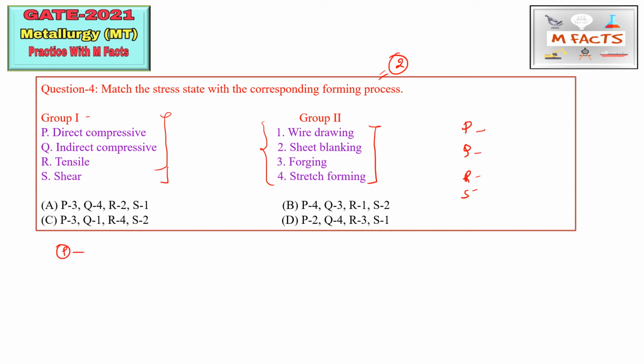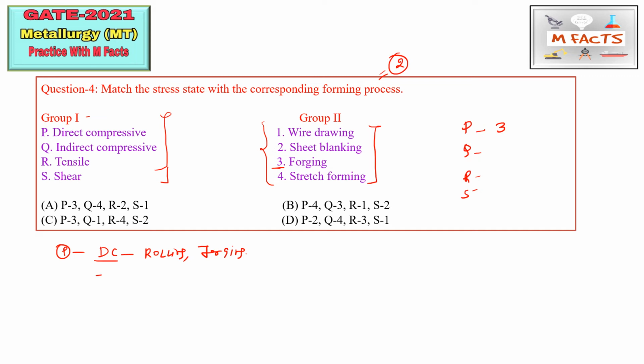So this is direct compressive, so I am writing DC. Direct compressive is basically a force which is applied to the surface of the workpiece, and the metal flows at a right angle to the direction of the compressive forces. So that is the process of rolling and forging. So these are examples of direct compressive forces, or direct compressive stresses, you may say. So P we can match with these. So this is forging here, and rolling is also another example of direct compressive forces.